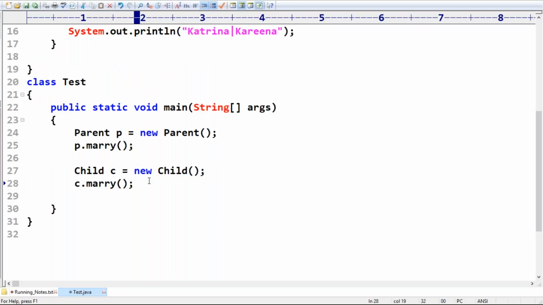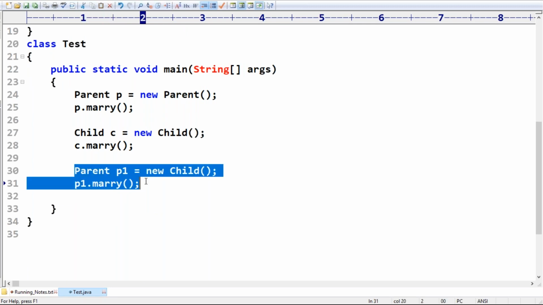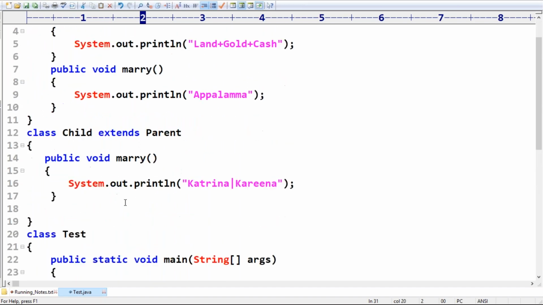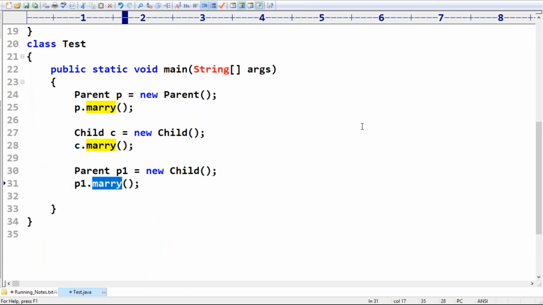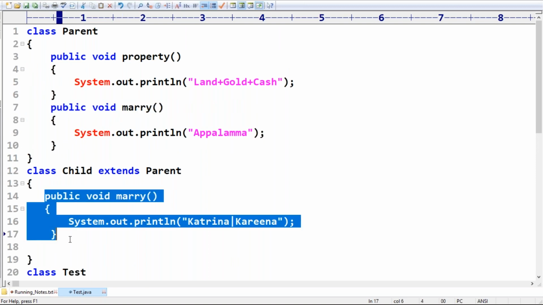Okay. Now the next one: Parent p1 is equal to new Child. I'm taking, sir, Parent p1 is equal to new Child, p1.marry. Sir, this line you compulsorily have to be aware of very clearly. Now my first question: the marry method you are calling, is it an overloaded method or an overriding method?